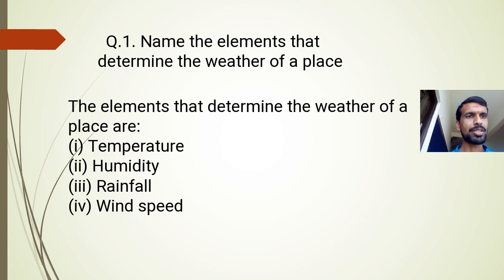Like today's weather is hot, today's weather is humid, today the temperature is very low, today the temperature was very high. Heavy rainfall was there, high wind speed was there. Okay, so temperature, humidity, rainfall, wind speed, these are the elements of the weather. Many more are there, you can add by your own. Okay, so let's go to the next.